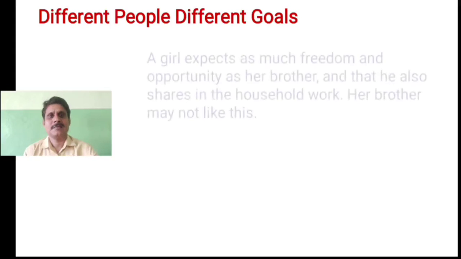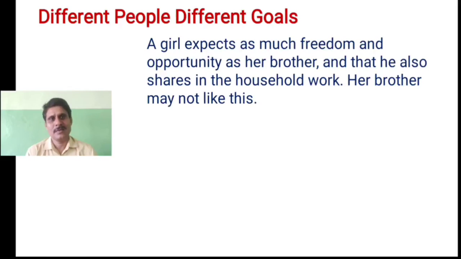Okay, children, now different people, different goals. In our family, especially in orthodox families, we see that girl children are not let out. They are not given much freedom. So the girl expects that she should be able to enjoy as much freedom as her brother, so that she can also be happier.